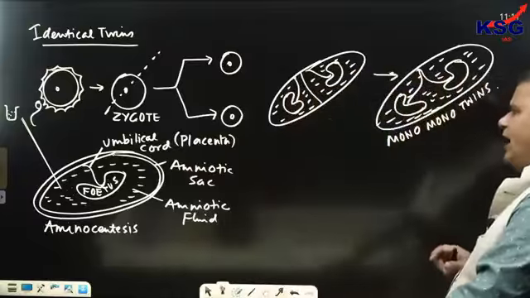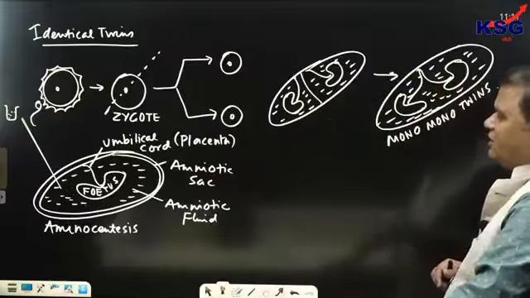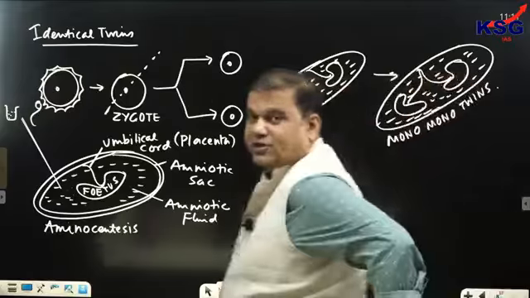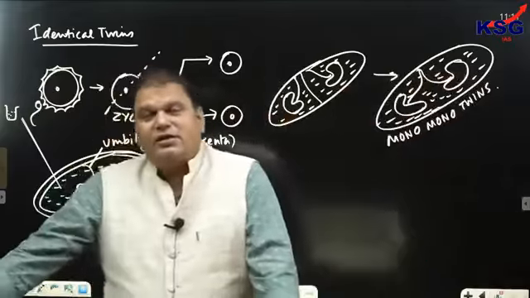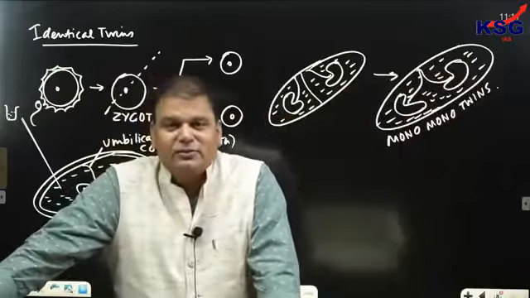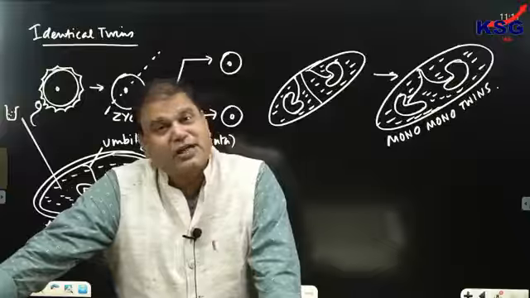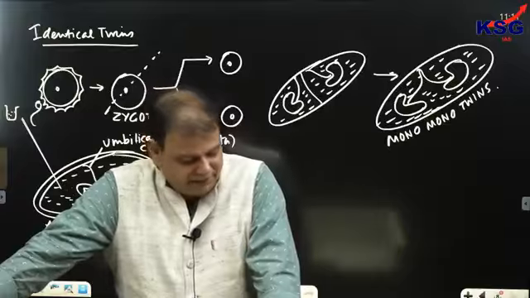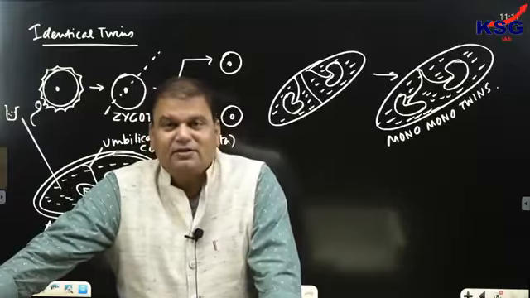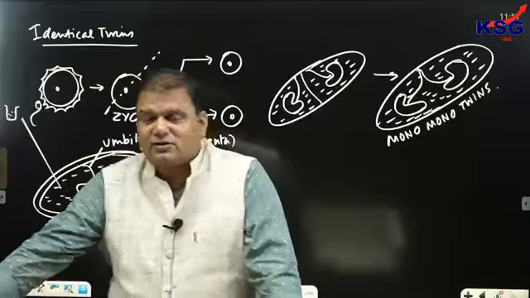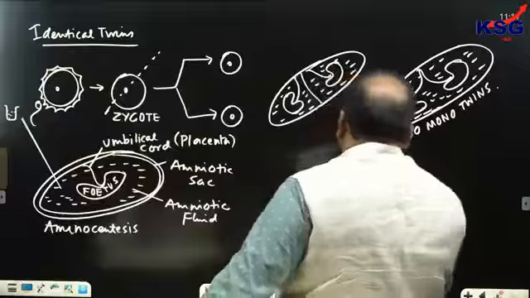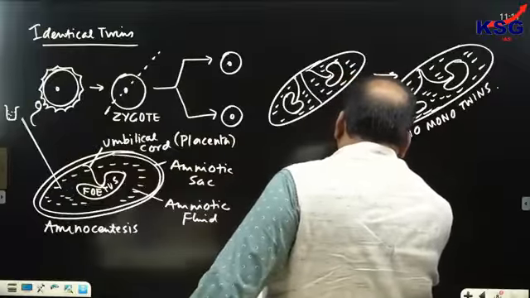Now, you would have seen twins which are dissimilar in nature. They are not identical. Identical twins are also referred to as monozygotic twins. But when twins are not similar, they are dissimilar, they would be referred to as dizygotic twins. They are called dizygotic twins.